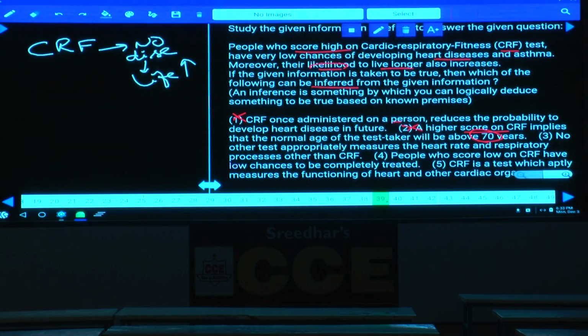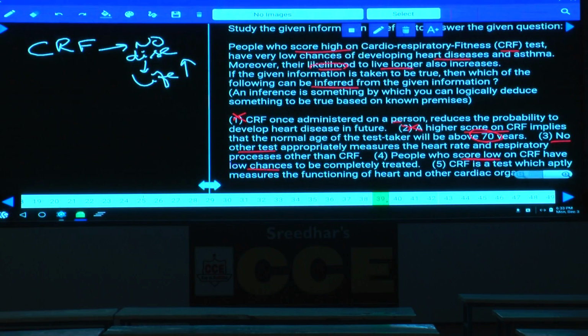Third one, no other test approximates this. Here he is discussing a comparison between this test and other ones. Whether the remaining tests were there or not, nothing has been clearly specified. And the fourth one: people who score low on CRF have low chances. Here he is talking about those persons who scored higher. Nothing has been specified about the persons who score lower, isn't it?